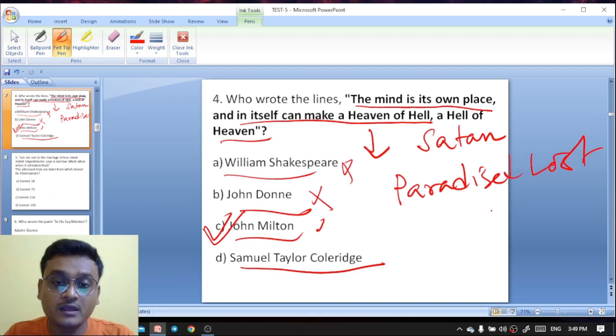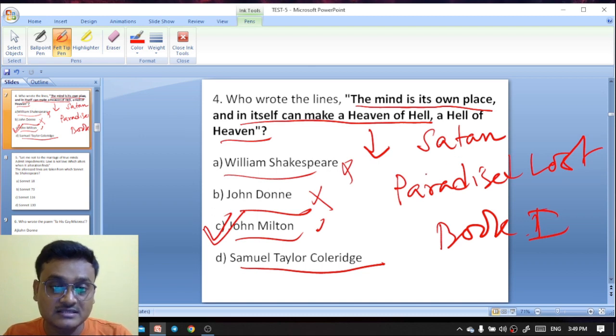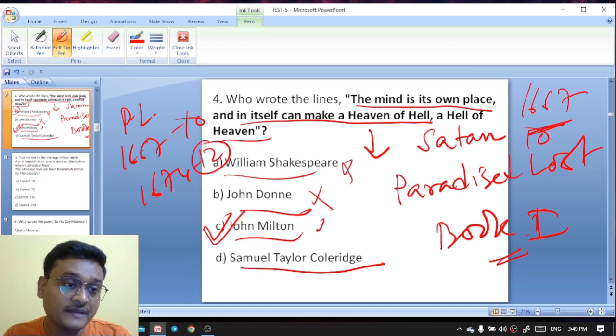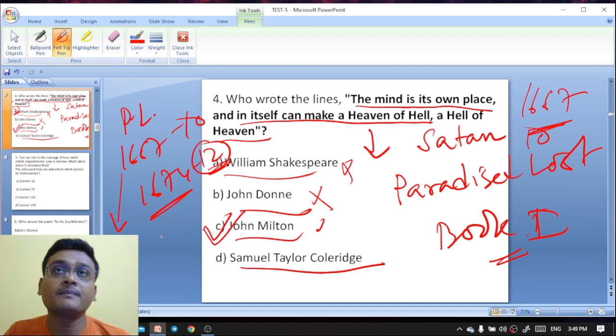Paradise Lost, Book 1. In Book 1 we find these lines, and these lines are spoken by Satan. Paradise Lost was published in 1667 with 10 books. In 1674 it was published in 12 books. Two books were added in the 1674 edition, and Paradise Lost was written in blank verse.